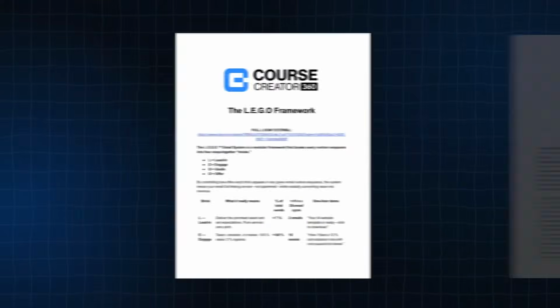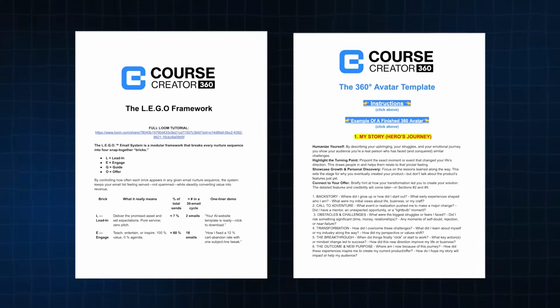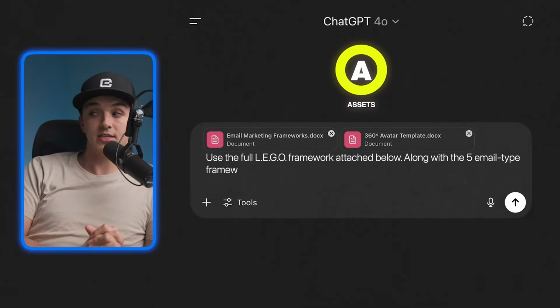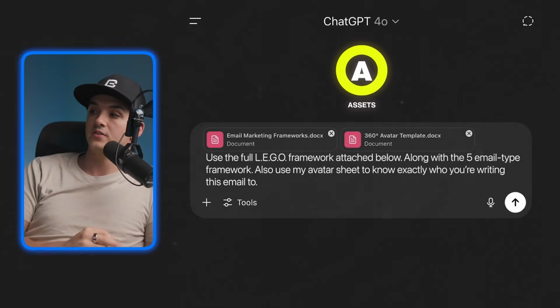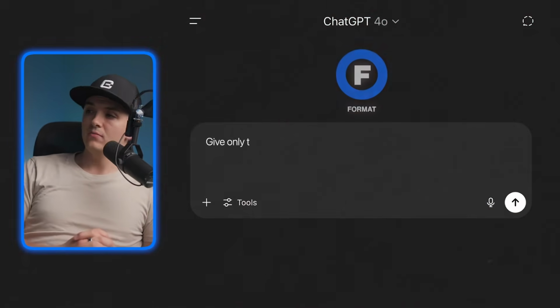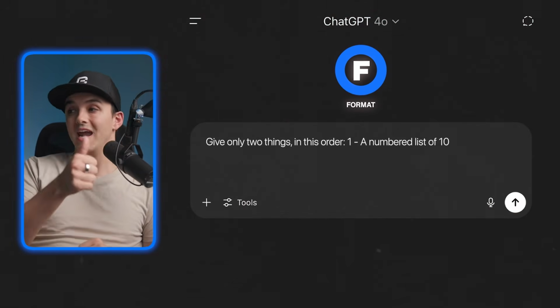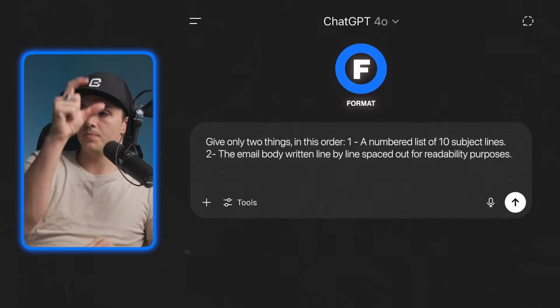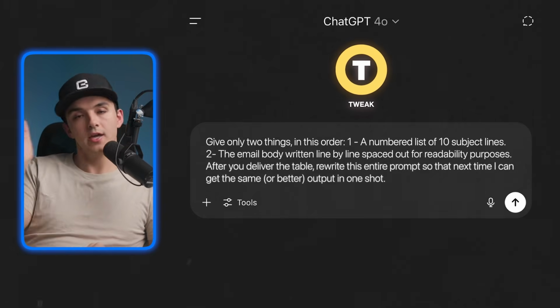And if it works on you, you better believe it's going to work on your customers too, because I sell to marketers, which happen to be one of the most difficult markets to market to because they're the most aware. But with this document, along with the 360-degree avatar sheet that I give it, this time the avatar being for a personal finance guru, the prompt is use the Lego framework attached below, along with the 5 email type framework. And again, use my avatar sheet to know exactly who you're writing this email to. The format, give me only 2 things in this order. 1, a numbered list of 10 subject lines, and 2, the email body written line by line spaced out for readability purposes. And then tweak again as an option here.